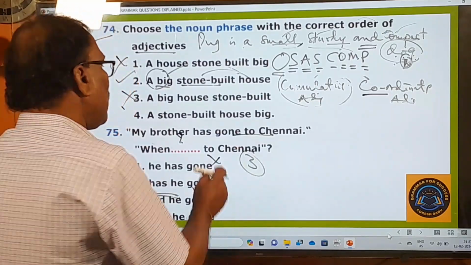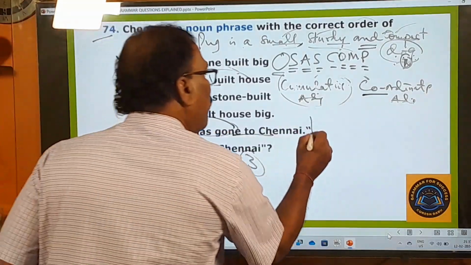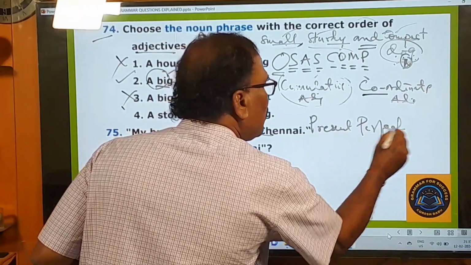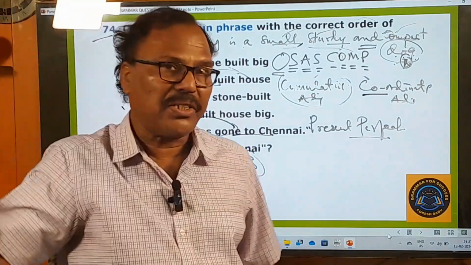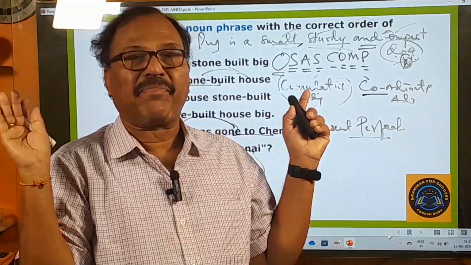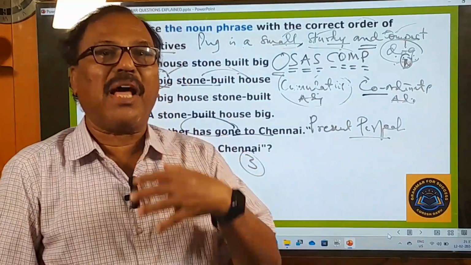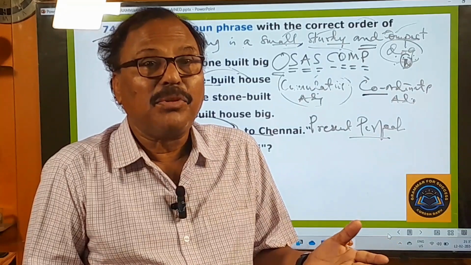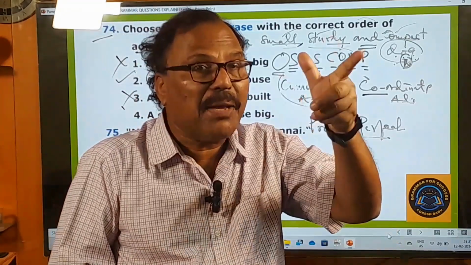The present perfect can be used to indicate past actions whenever you don't want to mention the specific past time. For example, Chandrababu Naidu has met Amit Shah. When? Two days ago, three days ago? You are not mentioning the past time.